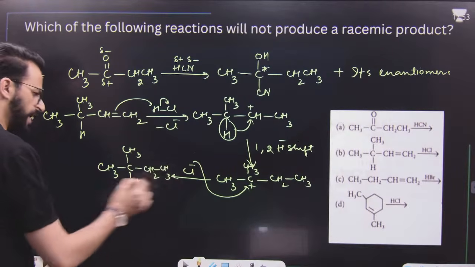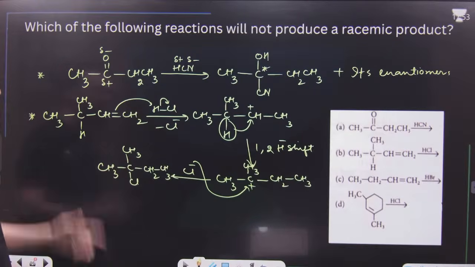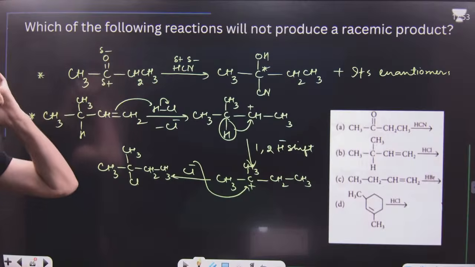But there is no chiral center. No chiral center means there will be no racemic mixture. There will be no formation of enantiomers at all.